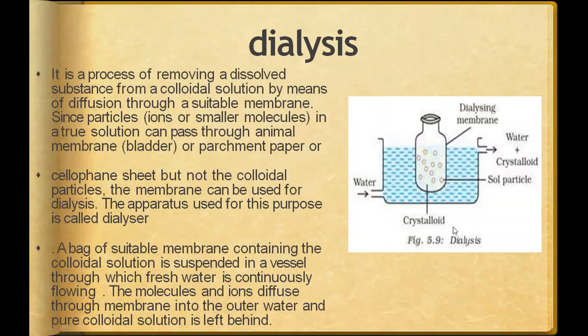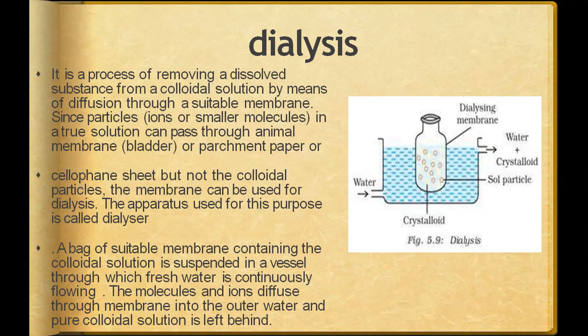The people whose kidneys do not function are not able to purify their blood. At that time, the dialysis process is used. In that process, they artificially purify your blood. They remove the excessive concentration of ions and water from your blood and purify it.